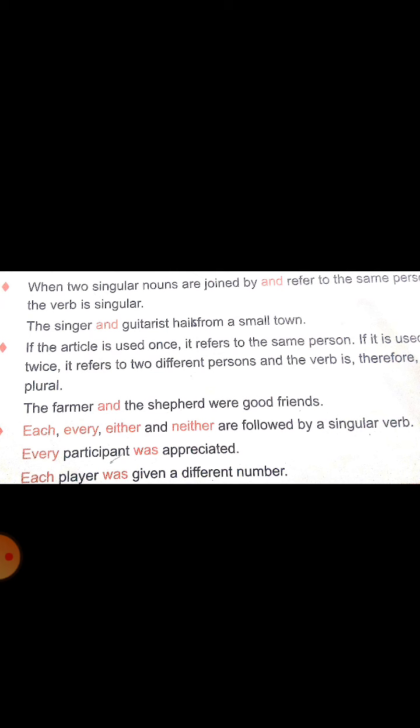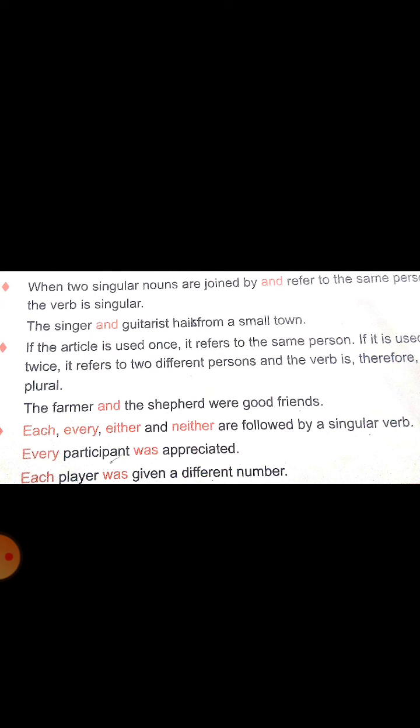The singer and guitarist hails from a small town. Here two different nouns. What are they? Singer, guitarist. Do you think they are the same or different persons? Here it is the same. Both refer to a single person.